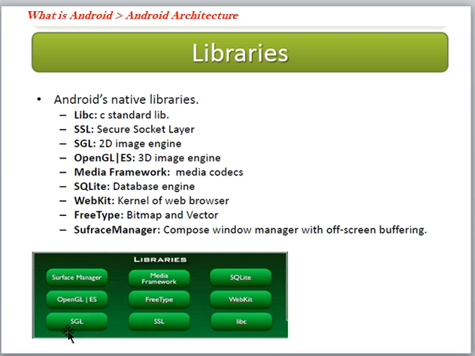The same image put on another phone with a resolution of 480 by 620, where previously it was 320 by 480, is still adjusted as per the screen resolution without disrupting the application. That is bitmap and vector. FreeType supports different resolutions.